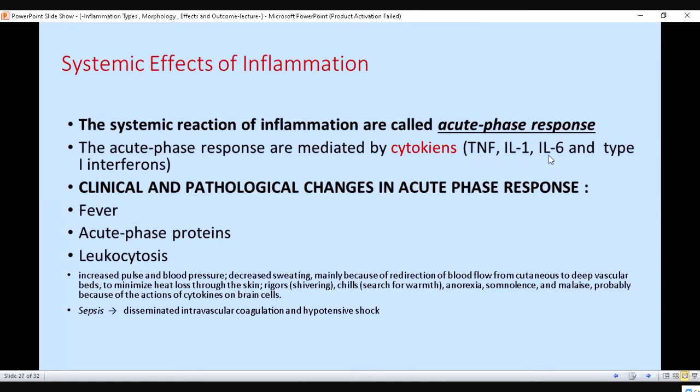And they go and produce systemic effects, like fever. Due to these cytokines, there are clinical and pathological changes in the acute phase response, such as fever, acute phase proteins, meaning CRP concentration increases, leukocytosis, and ESR becomes higher. This is all due to cytokines.